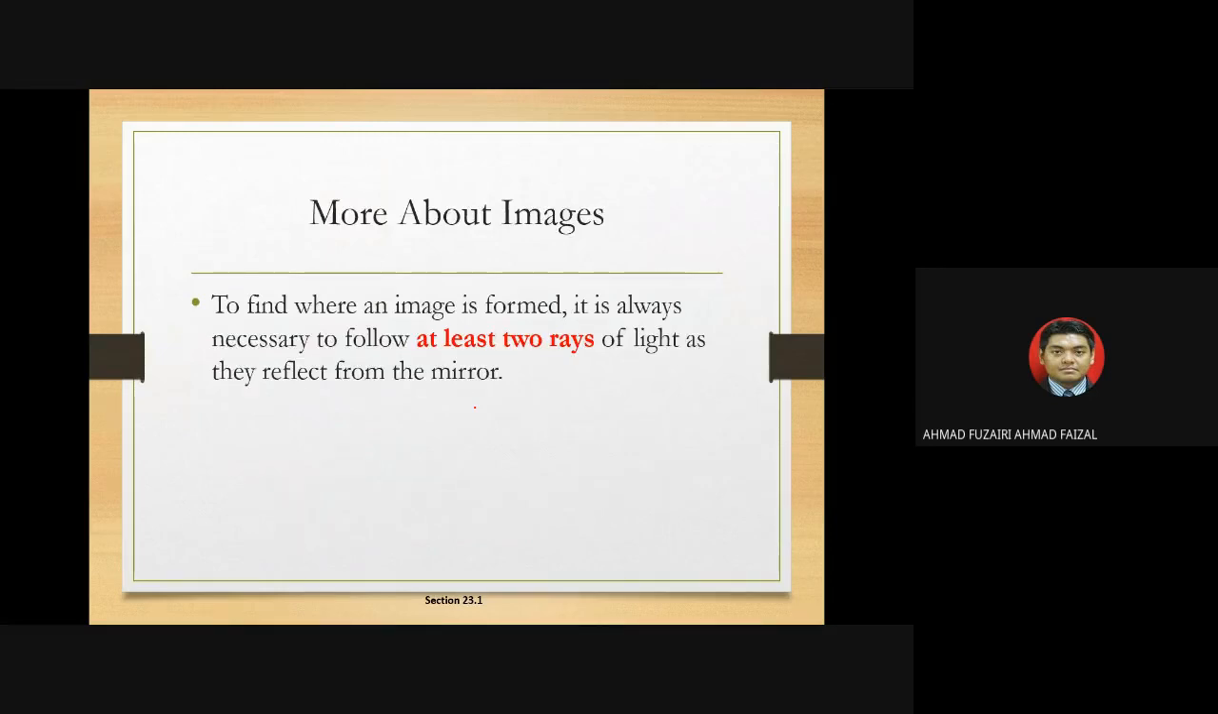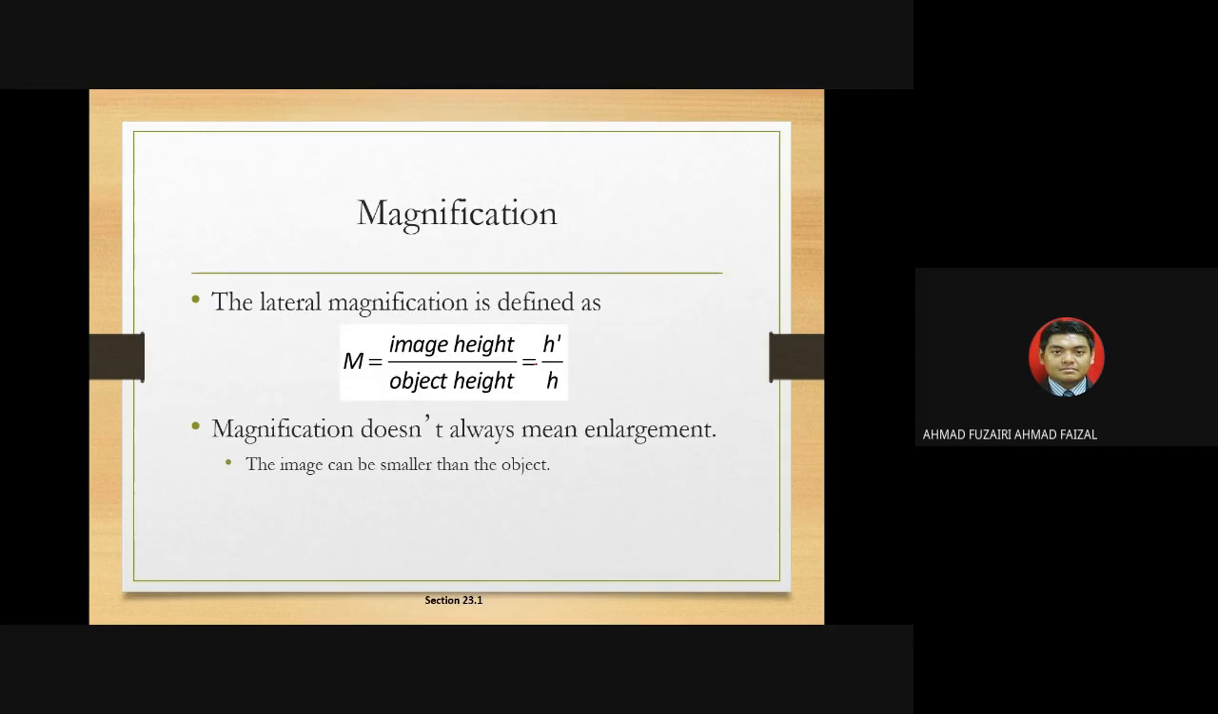To find where an image is formed, it is always necessary to follow at least 2 rays of light. Remember, whenever you are asked to draw or sketch a ray diagram, make sure you have at least 2 rays. You cannot draw just 1 ray to form an image. It's wrong.